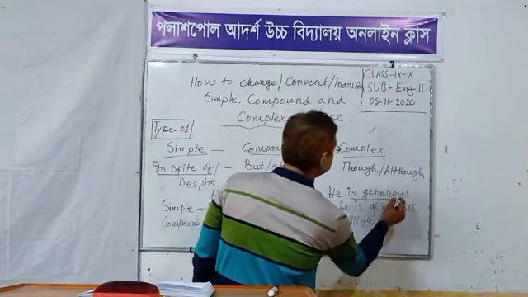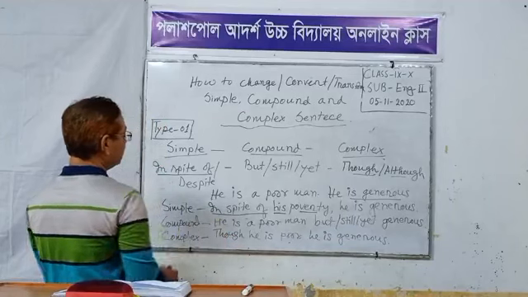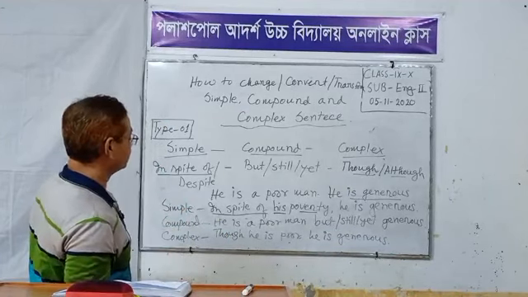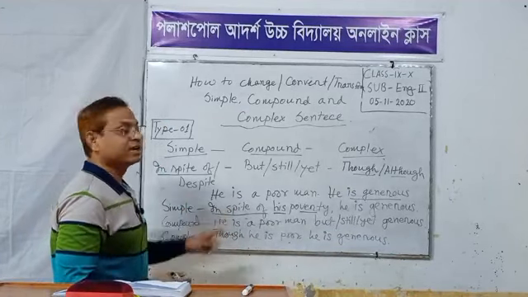Look at the three example sentences, dear students. First one is a simple sentence: In spite of his poverty, he is generous. Dear student, look at the phrase, in spite of. In spite of. This is a noun phrase.